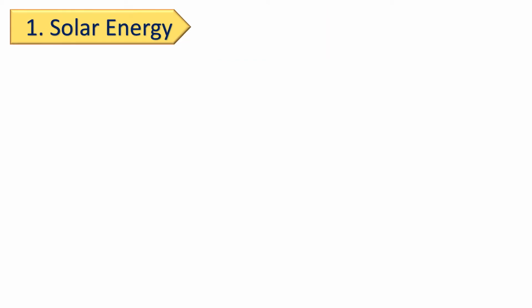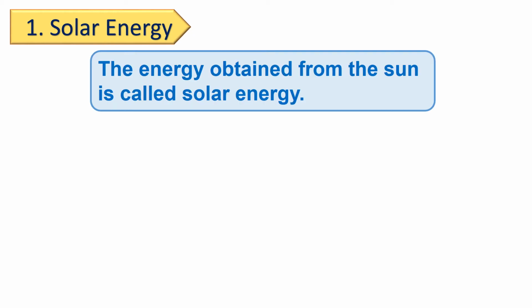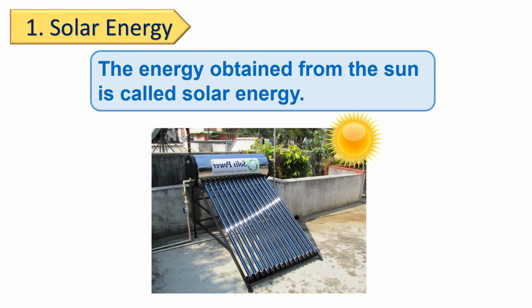Let's see the first renewable source of energy, which is solar energy. Before all else, we will see what is solar energy. The energy obtained from the sun is called solar energy. But where do we use this energy? You might have seen the water heater on the terrace of your house. What do you think? How does the water heat up in the heater?